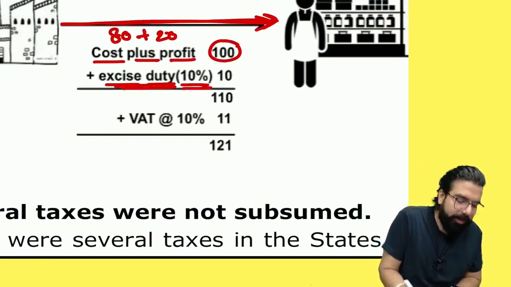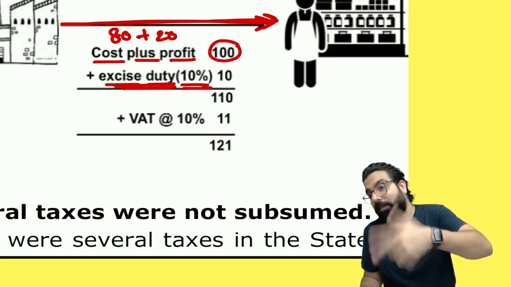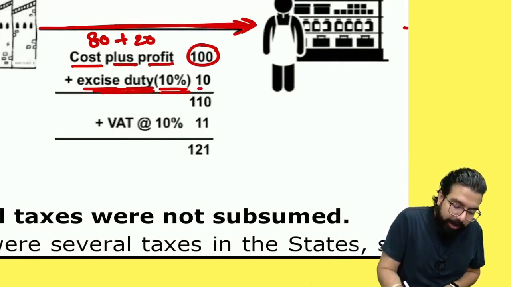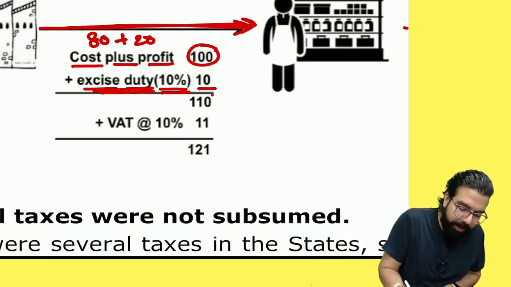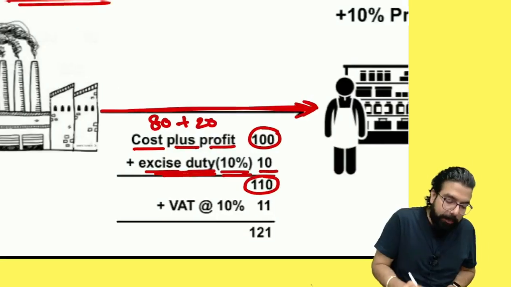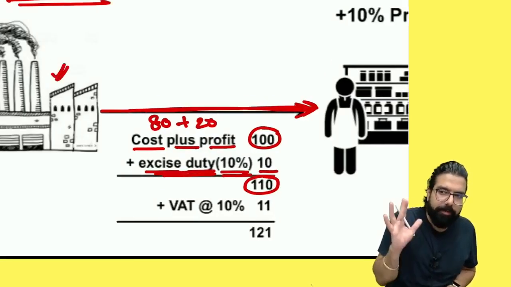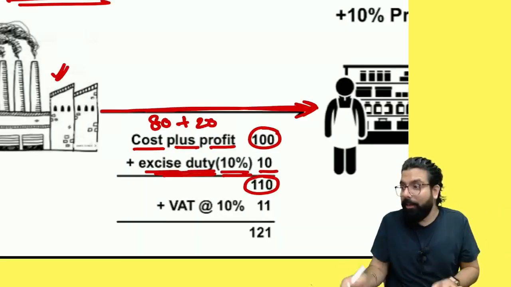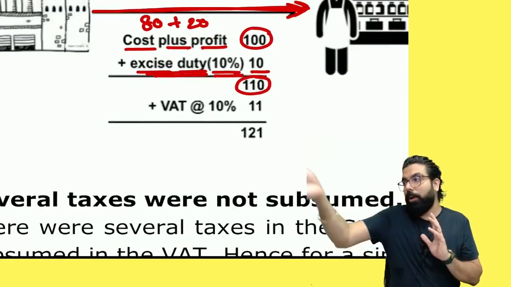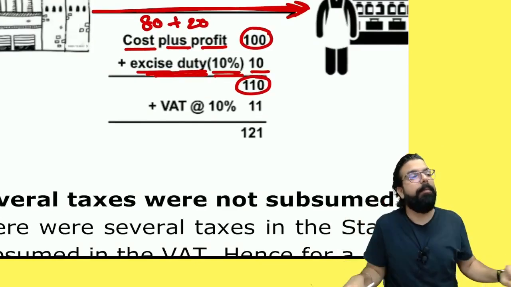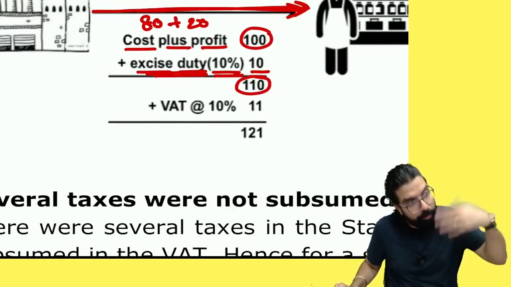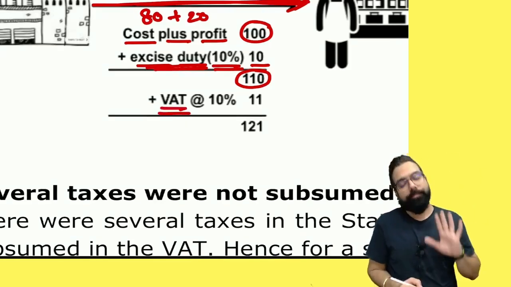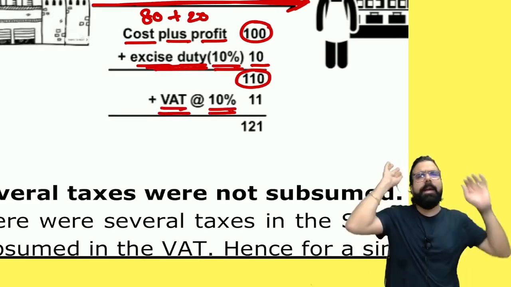Now, excise duty was also a tax. Tax on what, everyone? Manufacturing. Whenever you manufacture, you have to pay a tax called excise duty. 10 rupees excise duty came. How much is the total, everyone? 110. At the time of manufacturing, he paid excise duty just to manufacture. Now, when you sell within the state, I'll talk about outside the state later. Whenever you sell any item, the manufacturer will manufacture and eat himself or sell. When he is selling, he has to pay what, everyone? VAT. Value added tax. VAT used to be, for an example, 10%. I'm taking 10%.